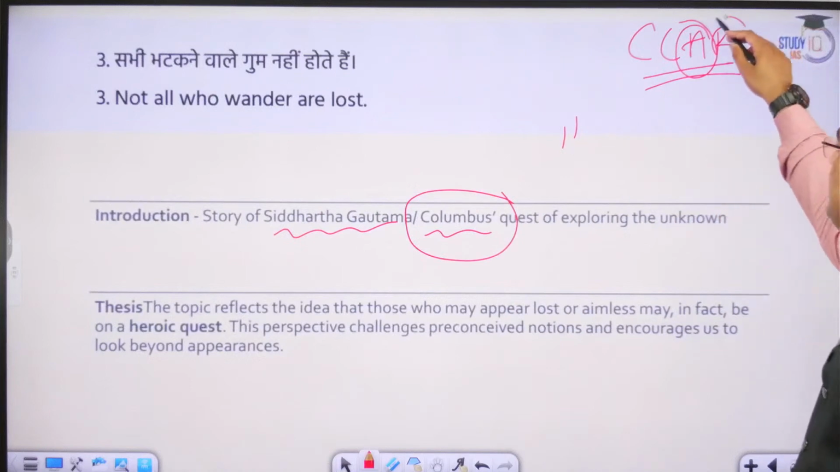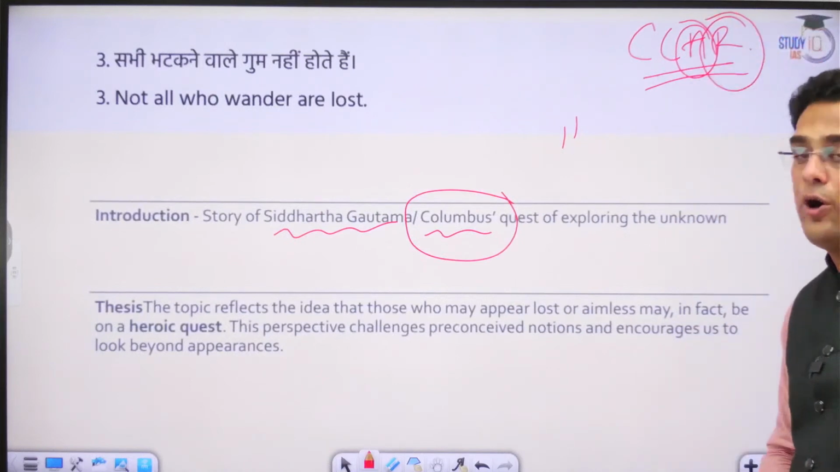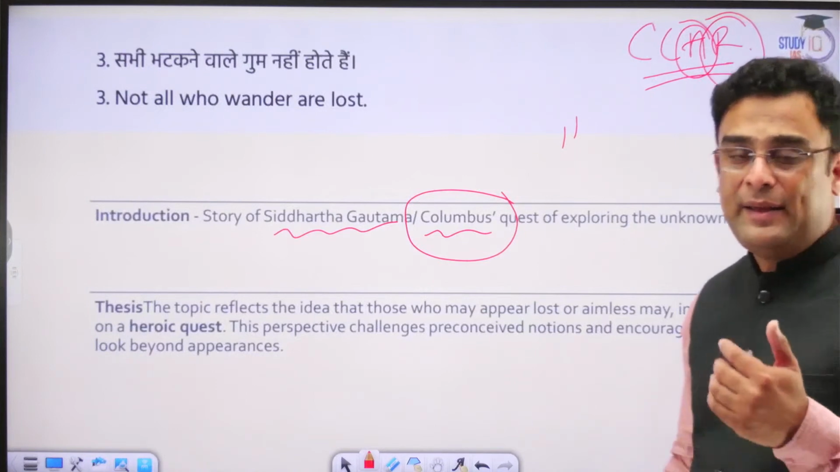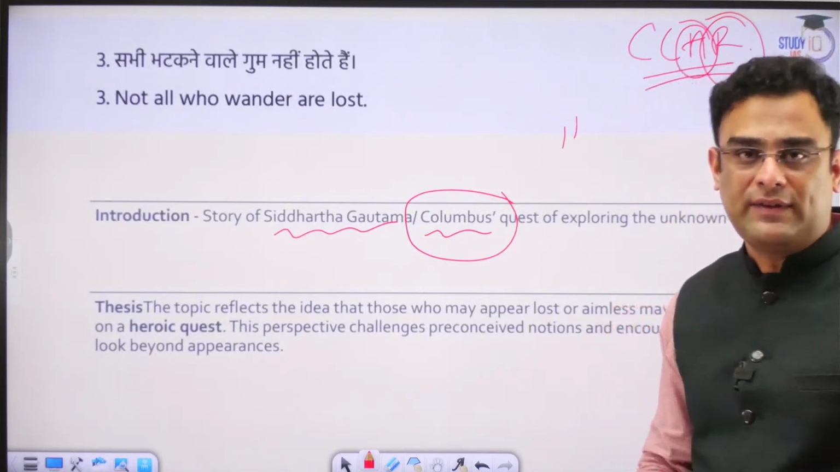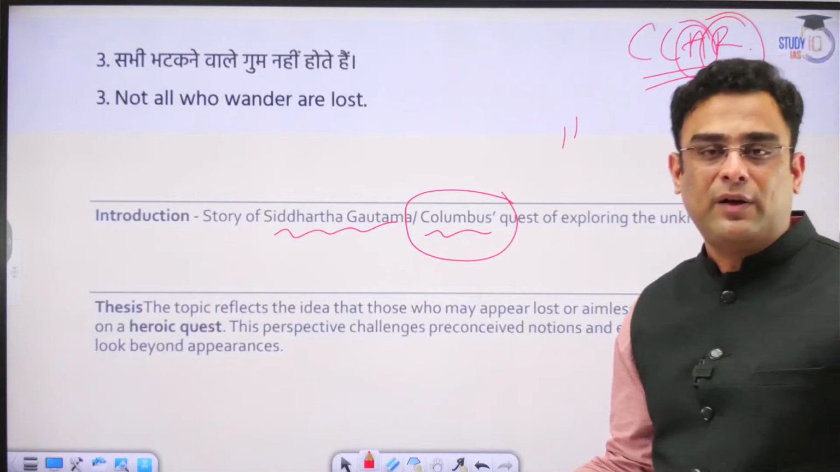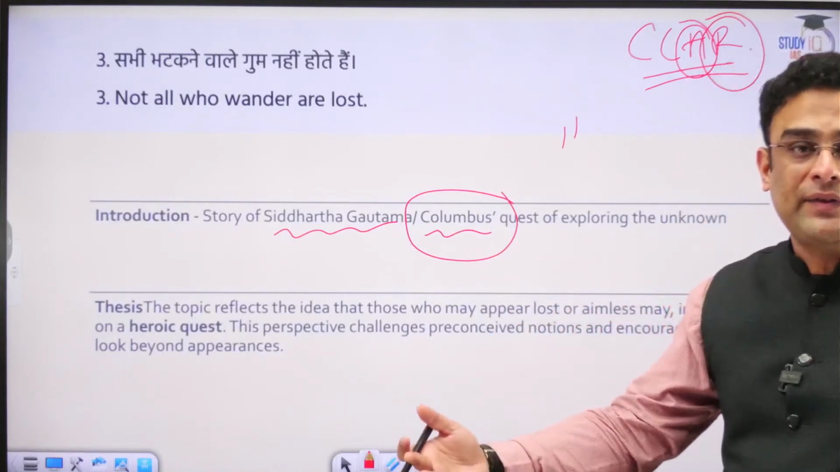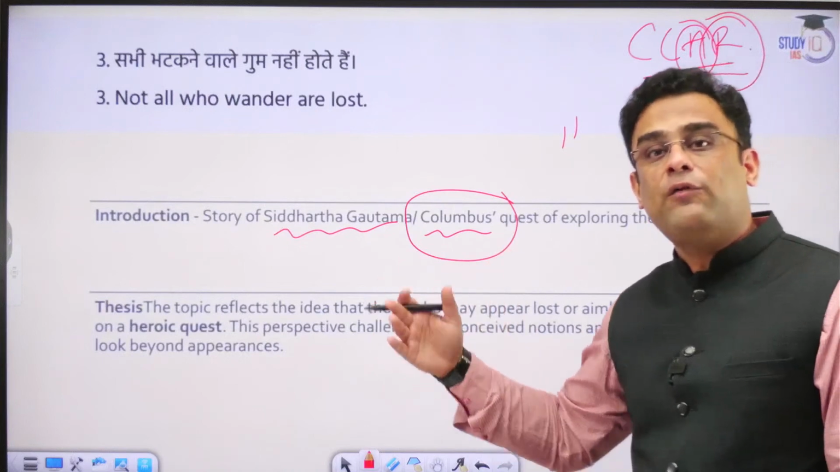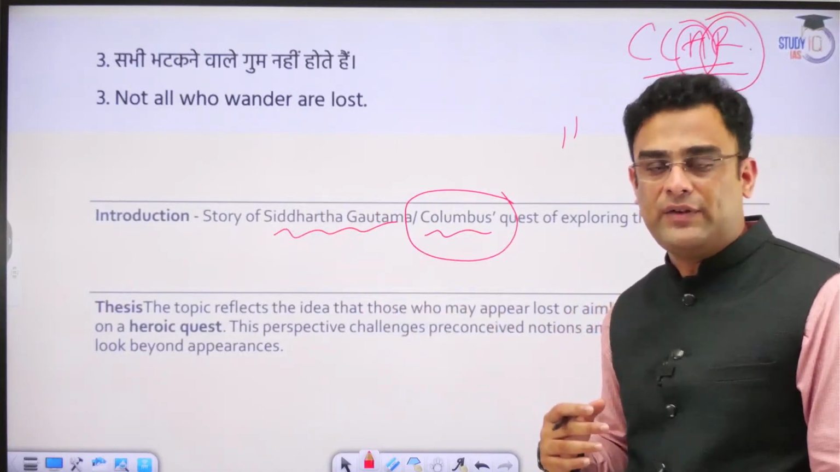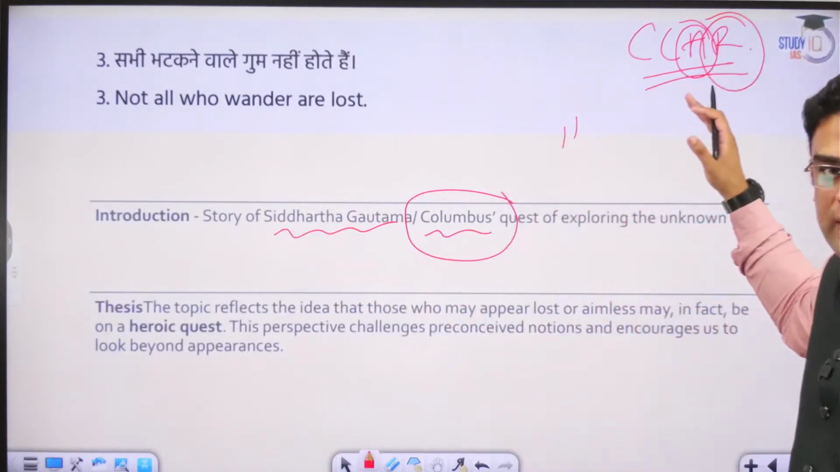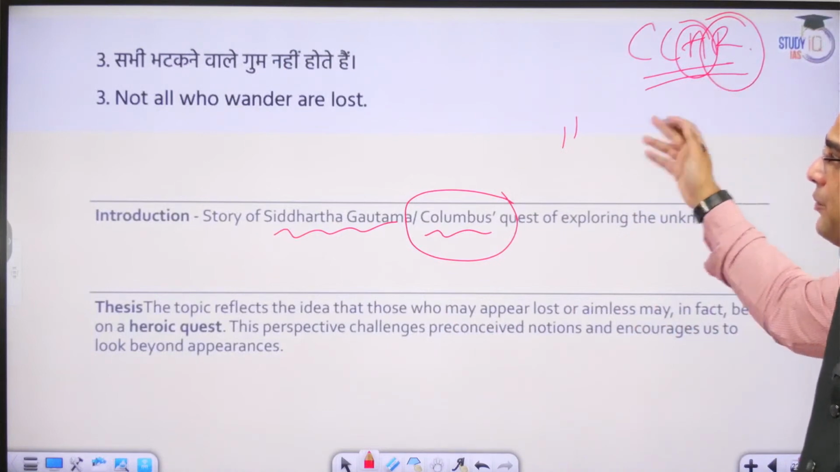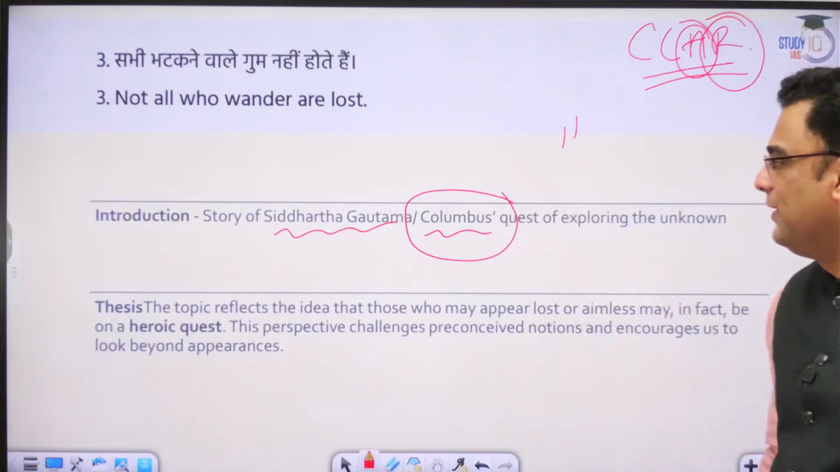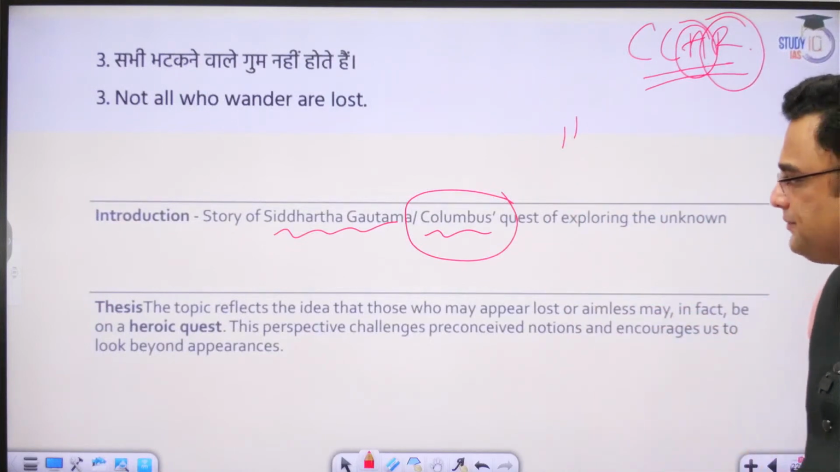And then the last sentence is about the result or outcome, about what immediately happened because of this. The new world was discovered, 2 new continents were discovered, and the future great country of USA was born in subsequent centuries. So this is the CAR model, guys. Why did it happen? Because the wanderers were actually not lost. I hope you got the connection over here.